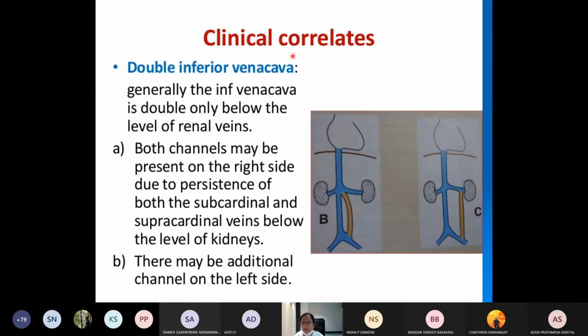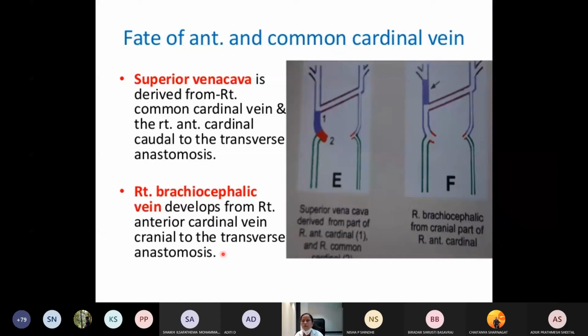Now there is something called the double inferior vena cava. This is mainly below the renal veins, where you can see the double inferior vena cava. That is due to the persistence of the left posterior cardinal vein. If it remains persistent, that will form the double inferior vena cava. So this is applied anatomy about the inferior vena cava. So that was the development of the inferior vena cava.